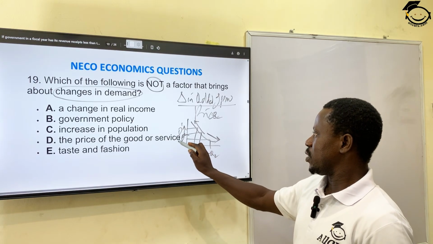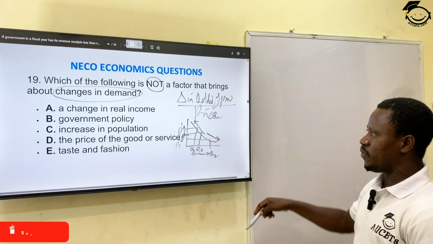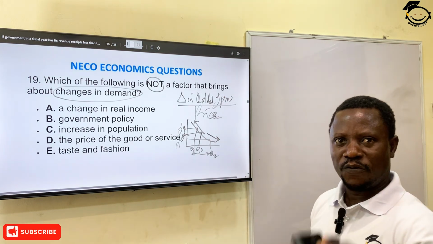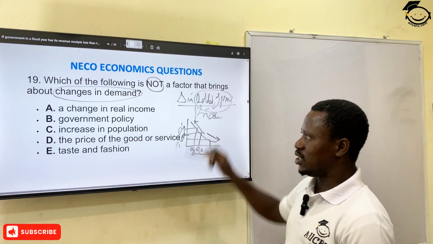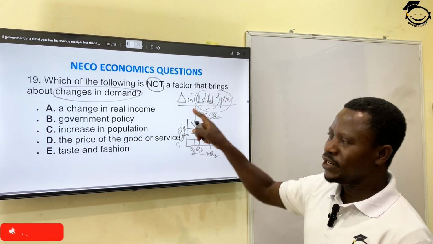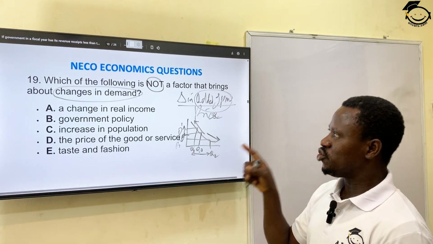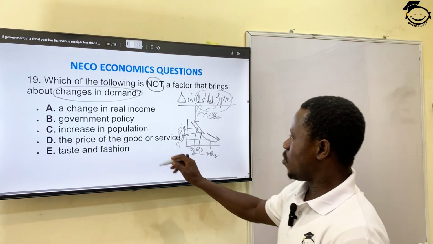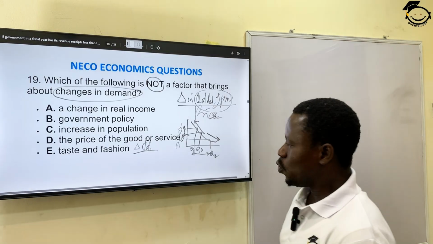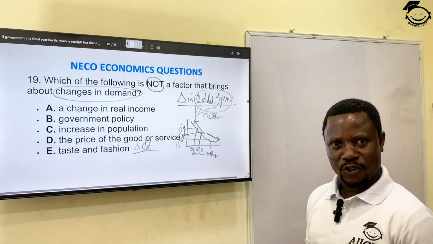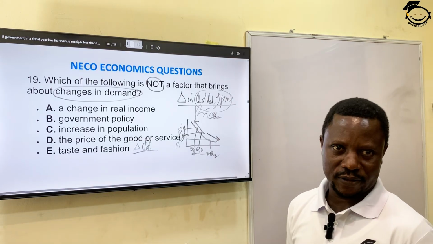Because of P2, lower price. So this is movement along a demand curve, which is as a result of changes in price affecting the quantity demanded. But that is not what this question is asking you. This question is asking you about changes in demand. When we talk about changes in demand, we are not talking about price at this point. We are talking about other factors that are affecting demand.